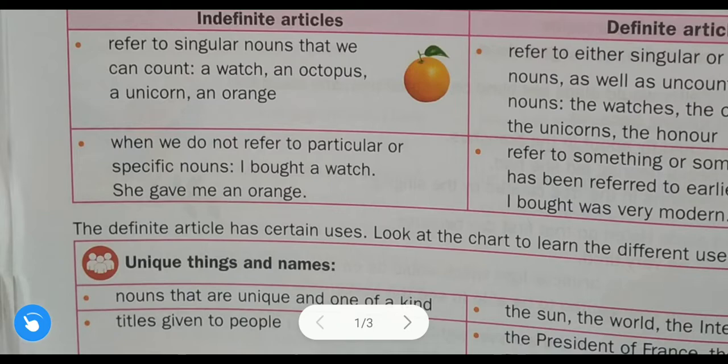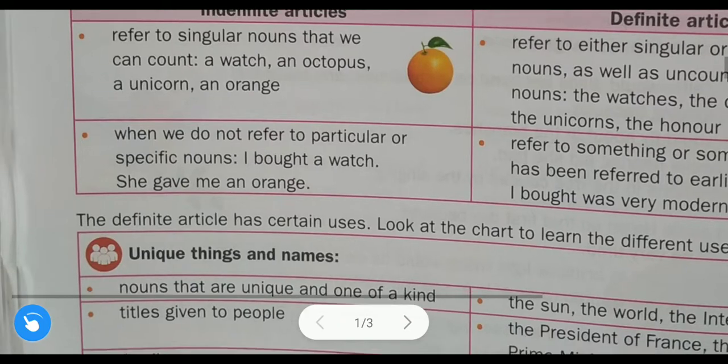When we do not refer to particular or specific nouns, when we talk in general about any noun, when we use any noun in our sentence in a general context, not specific or particular, then only we use indefinite articles, that is a or an.